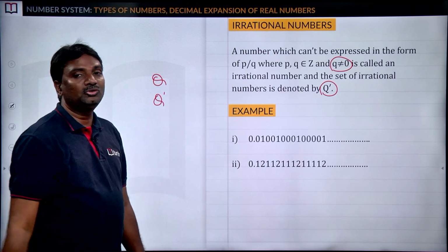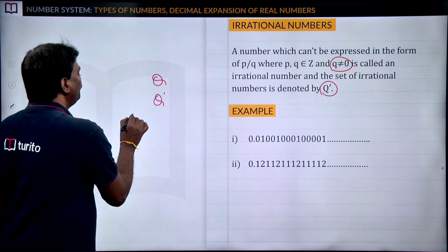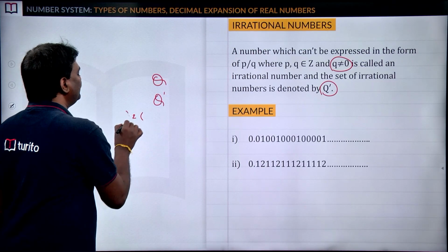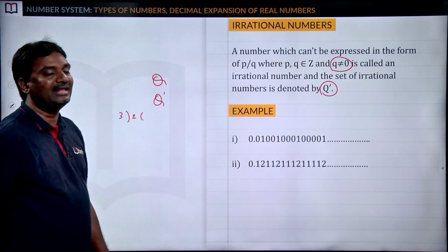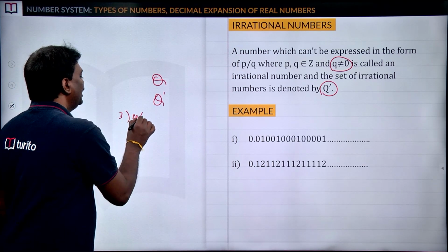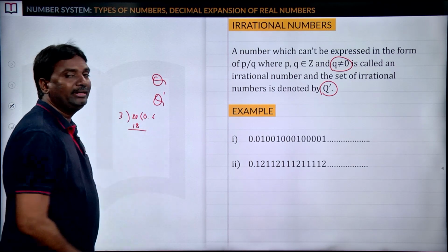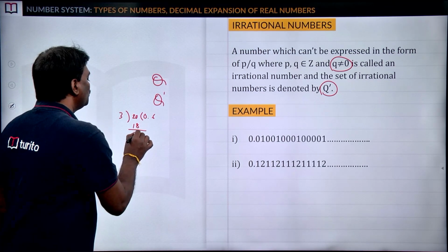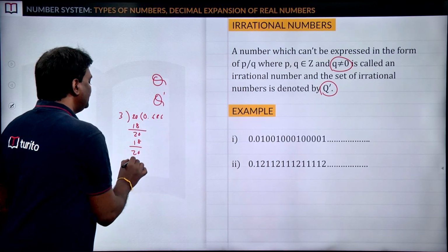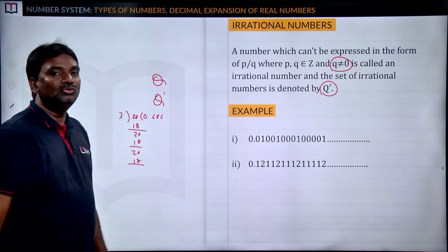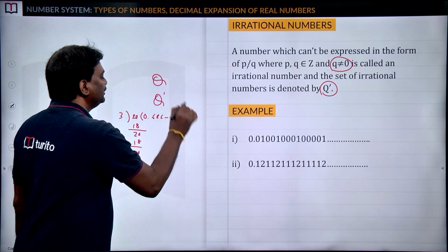Here we are not able to express those numbers in the form of p by q. So for example, if we divide 2 by 3, actually 2 is less than 3, that's why you can take 0. Here you can take 0.3 6 18. Again you will get 20 minus 18 is 2, 20, 3 6 18. Again you will get 20, 3 6 18, and so on. So there is no end. You are getting 0.6666, and so on.